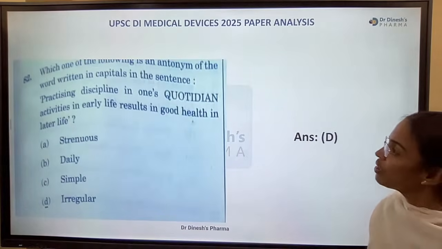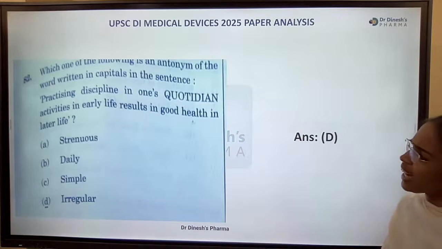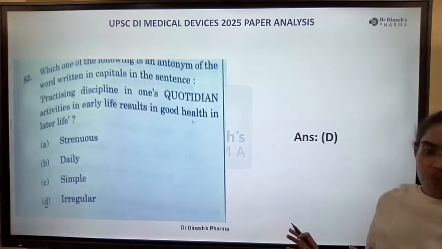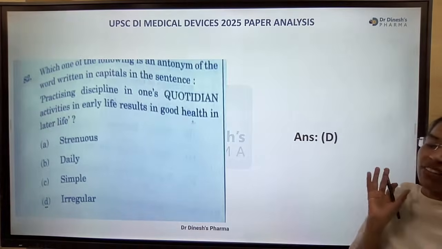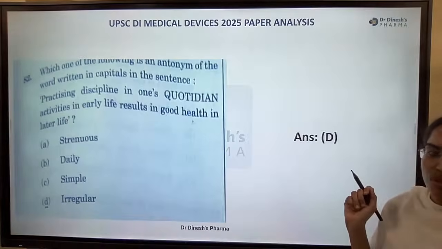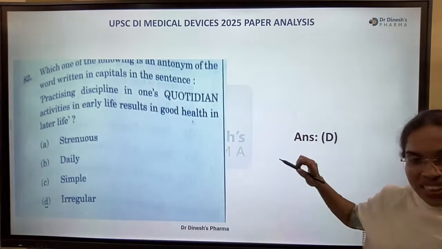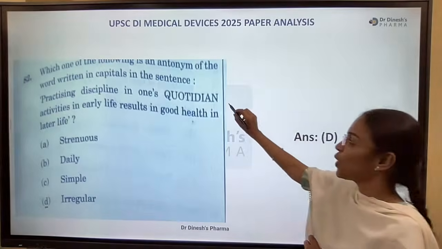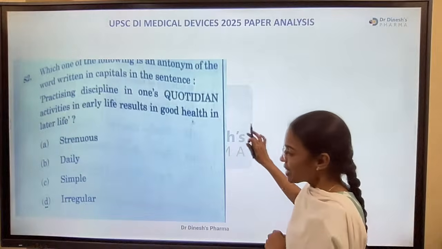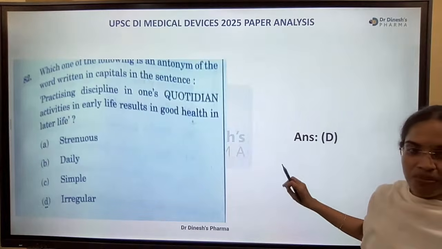Which one of the following is an antonym of quotidian? Quotidian activities in early life result in good health in later life. Very correlative question. The answer correlates with the question itself. Here the antonym is required. Quotidian means regular. Opposite to regular is irregular. Option D, irregular, is the right answer.